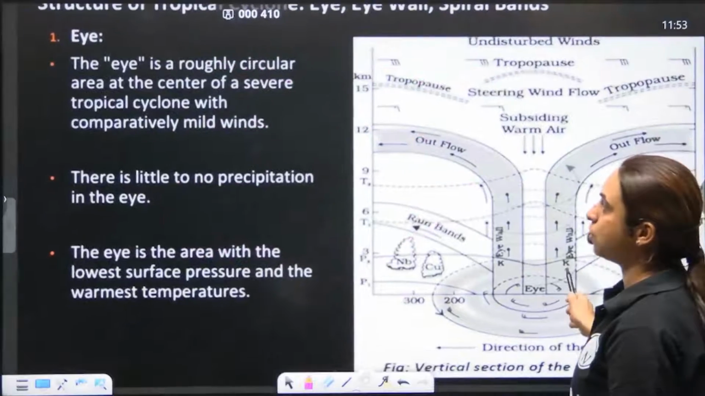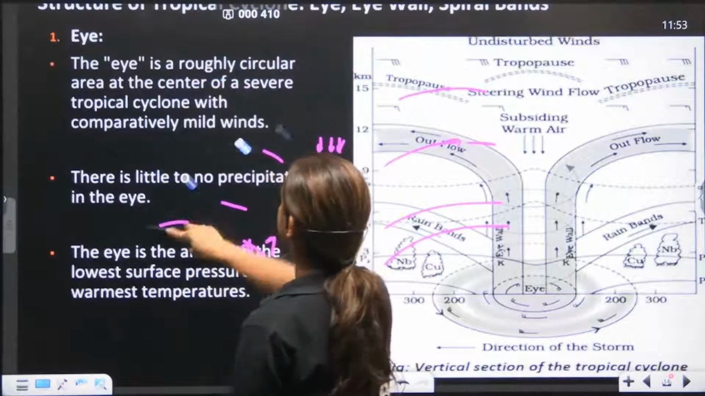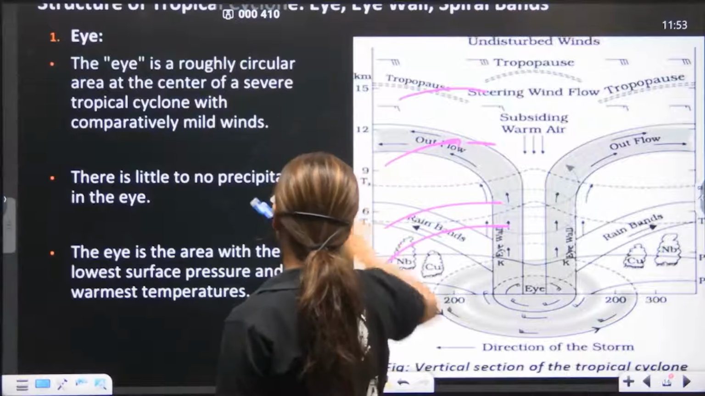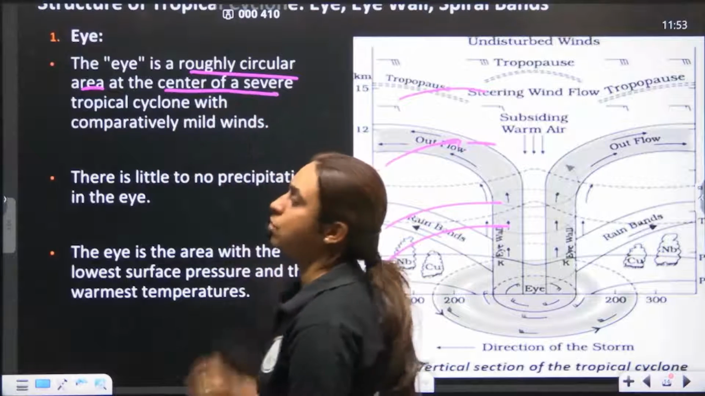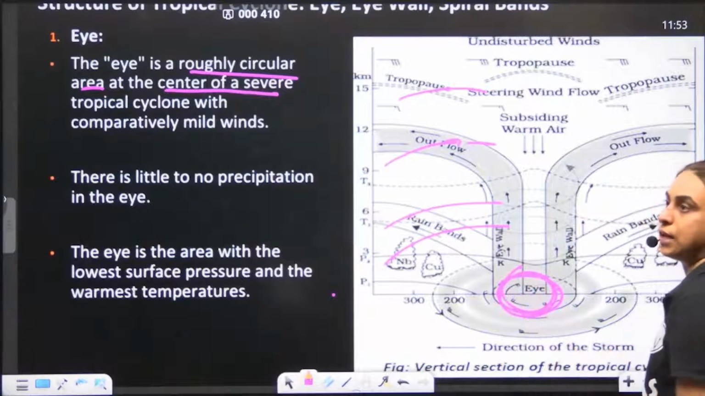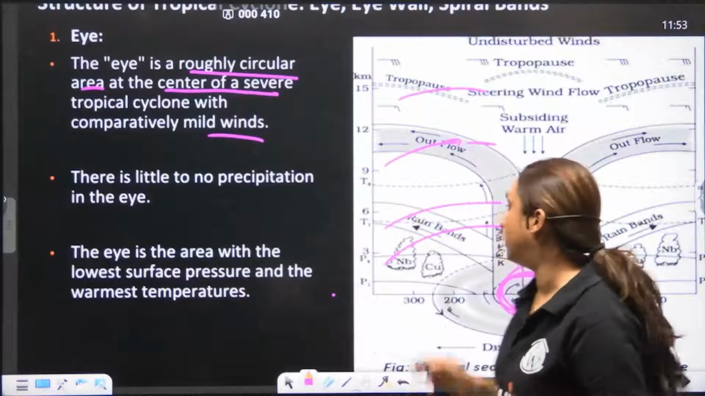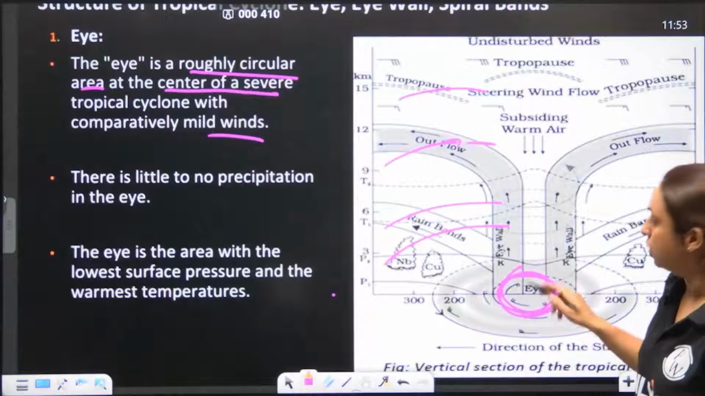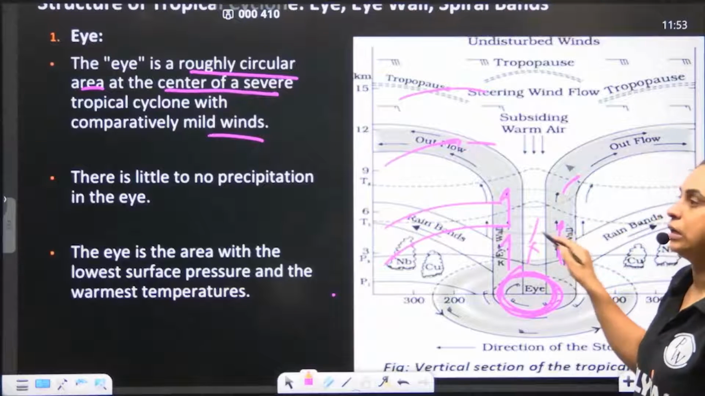The structure of the tropical cyclone: first we are looking at the eye. What is the eye? An eye is a roughly circular area at the center of the tropical cyclone. It has mild winds. The winds do not rise very strongly here. The winds will rise strongly at the eye wall, not at the eye.